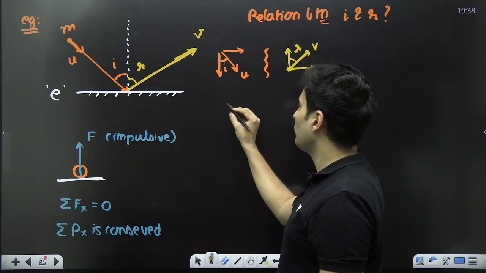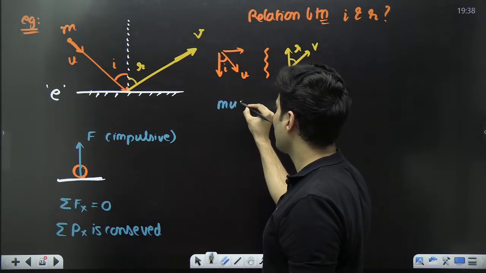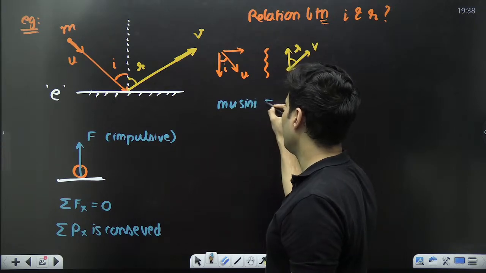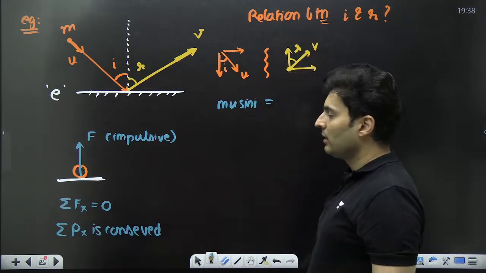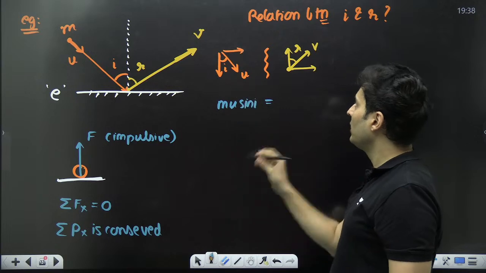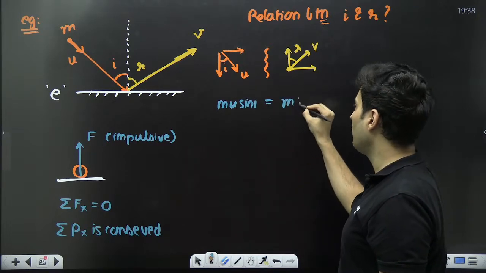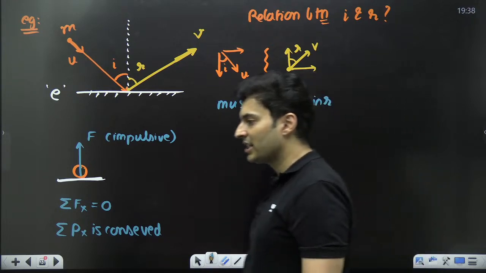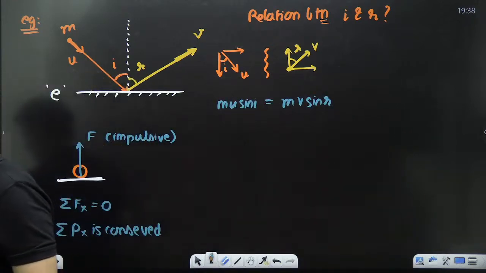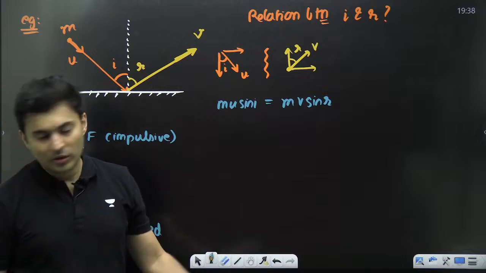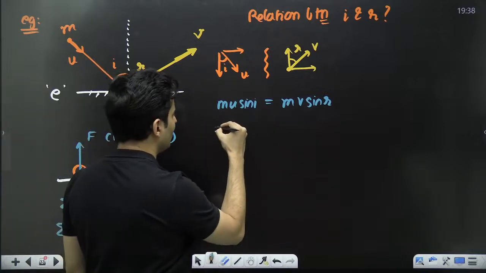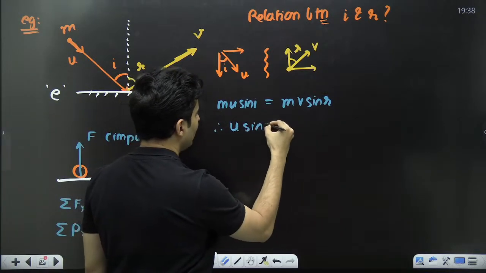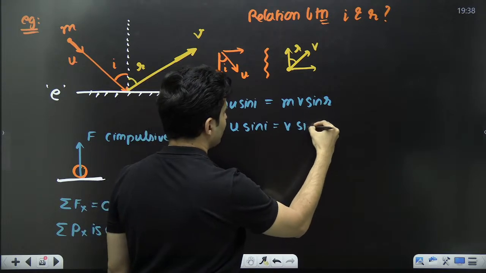Momentum in the x direction, won't it be mu sine of i? Here the momentum will be mv sine of r, angle of reflection. Everyone? Awesome. So now what is the next thing? m cancels. So I'll get u sine i equal to v sine r.